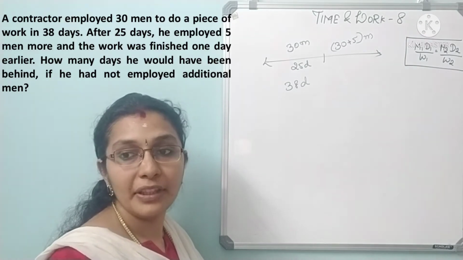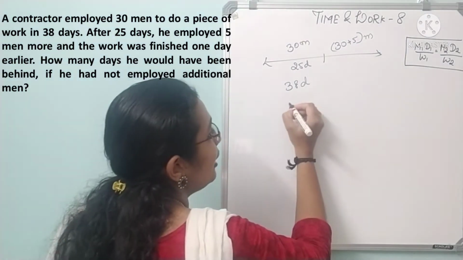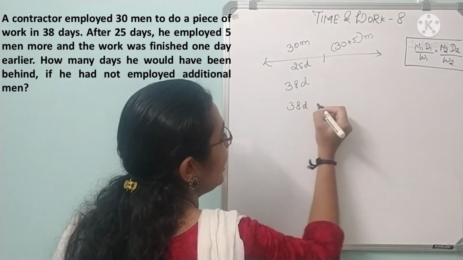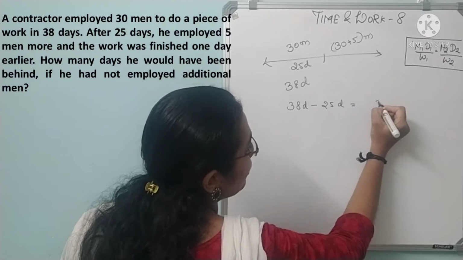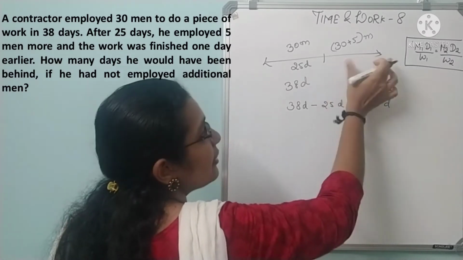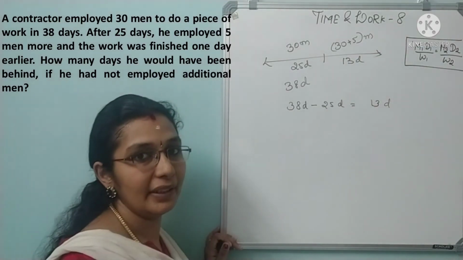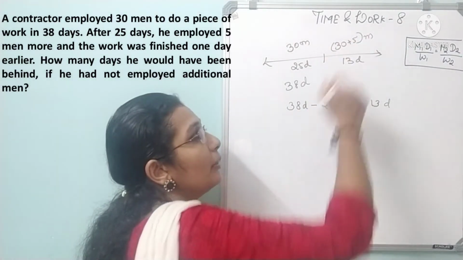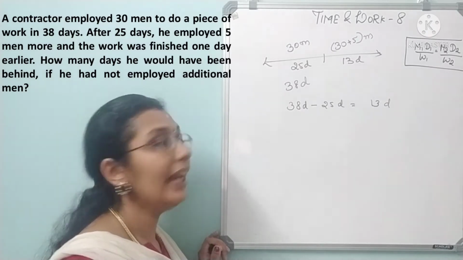And the work was finished 1 day earlier. That means the remaining number of days is 38 days minus 25 days, which is equal to 13 days. Actually, this work should be completed in 13 days by 30 men, right? Now 5 more men added, and they say they complete the work 1 day earlier.